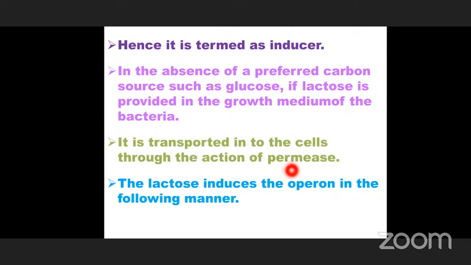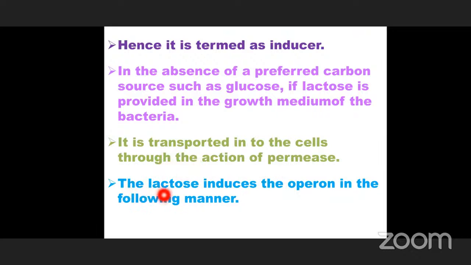This permease enzyme is coded by structural gene Y. Okay, structural gene Y codes this permease enzyme. It gives permeability to the cells to grow in the lactose medium.